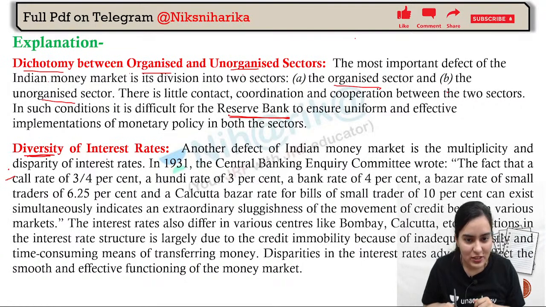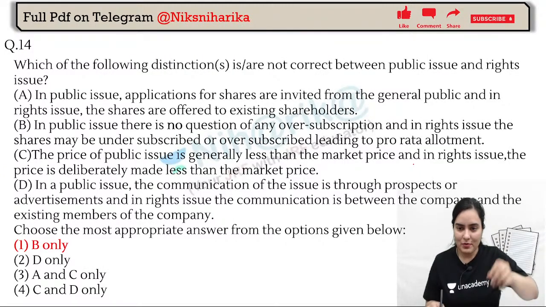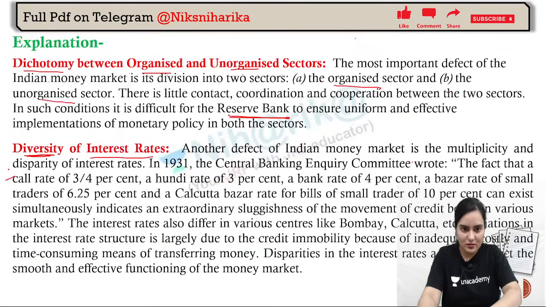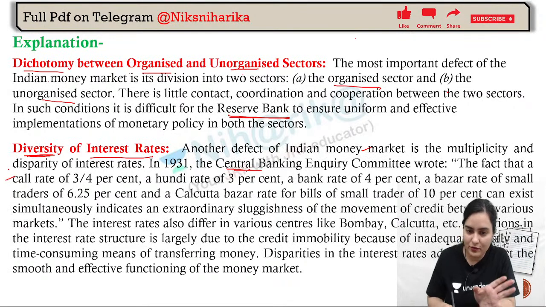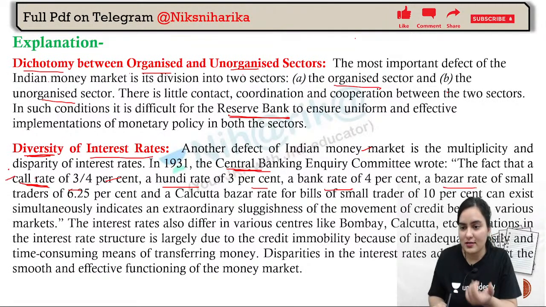Now, diversity in interest rate. See, some sectors are having different interest rates. Like the central banking committee has written that call rate is different, hundi rate is different, bank rate is different, bazaar rate among the small traders is different.